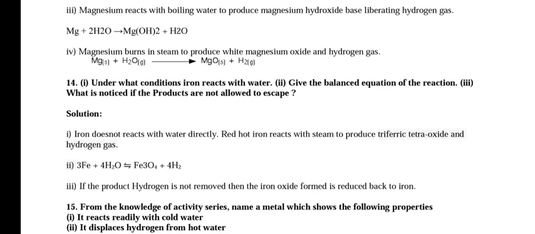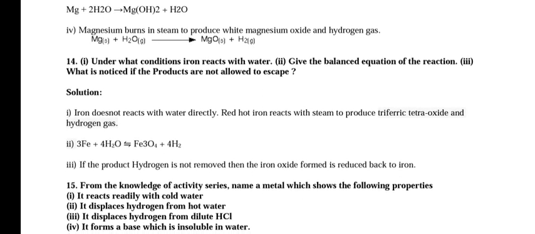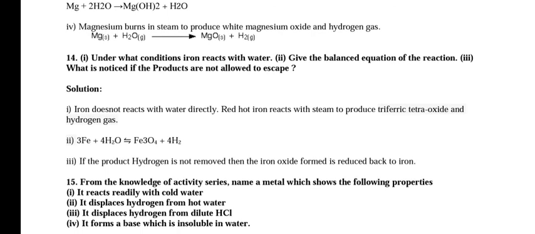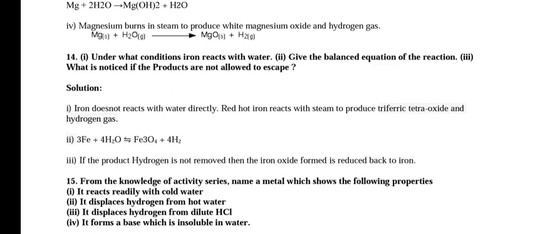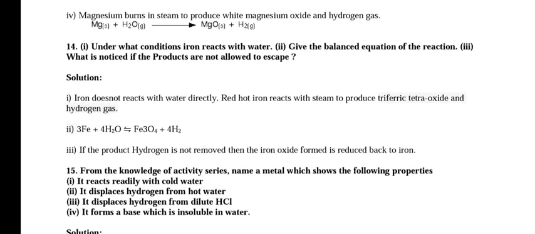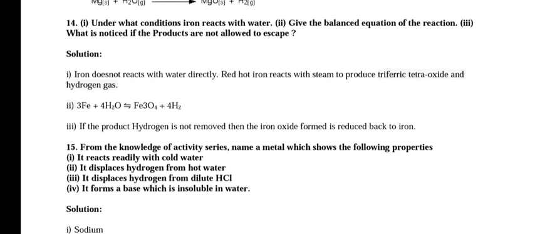Under what conditions does iron react with water? Give a balanced equation for the reaction. What is noticed if the products are not allowed to escape? Iron does not react with water directly. Red hot iron reacts with steam to produce triferric tetraoxide and hydrogen gas. 3Fe plus 4H2O gives Fe3O4 plus 4H2. If the product hydrogen is not removed, then the iron oxide formed is reduced back to iron.